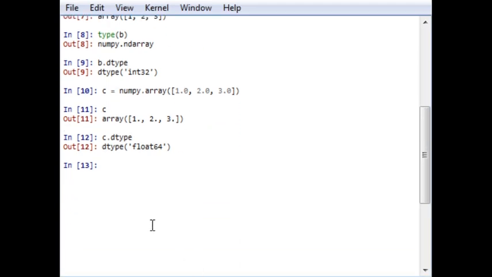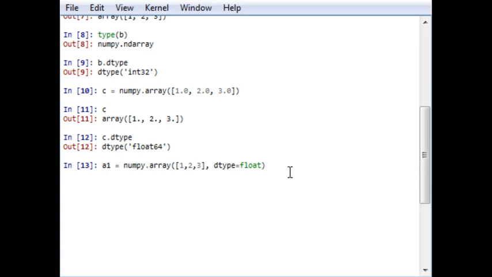In the next example, let me write another variable, that is a1, a numpy array, and here I have written dtype float. So it is a float type of array 1 2 3.